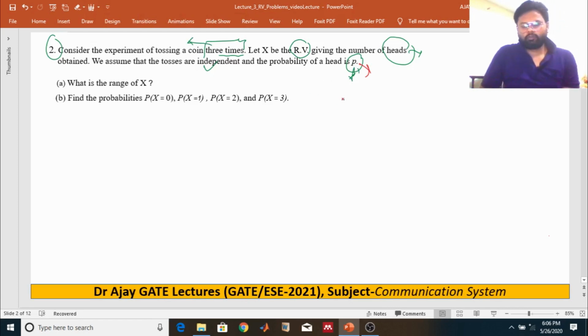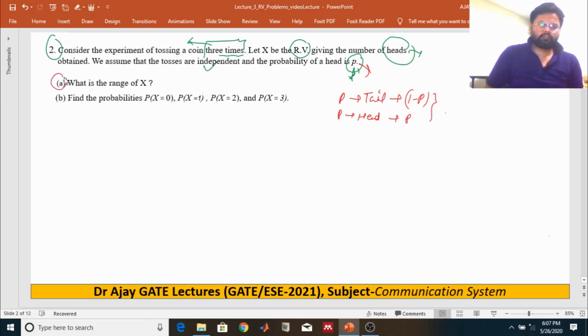So the probability of tail appearing is 1 minus p. The first question is to find the range of X, and to find the probability of X equals 0, X equals 1, X equals 2, and X equals 3. We need to find out these probabilities.